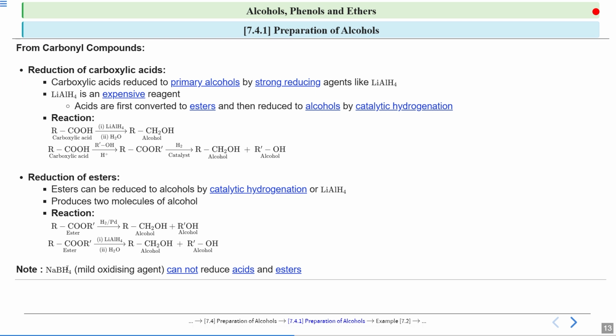Now NaBH4, that is sodium borohydride, cannot reduce acids and esters. Why? Because it is a mild reducing agent. If I have to reduce acids and esters, I need a strong reducing agent like lithium aluminum hydride. Sodium borohydride cannot serve this purpose because it is a mild reducing agent.